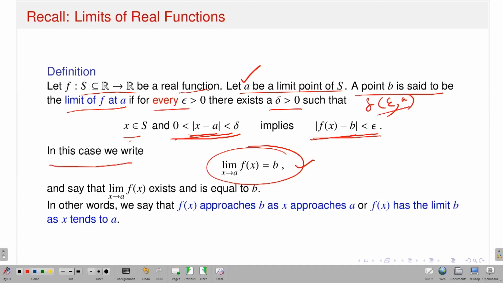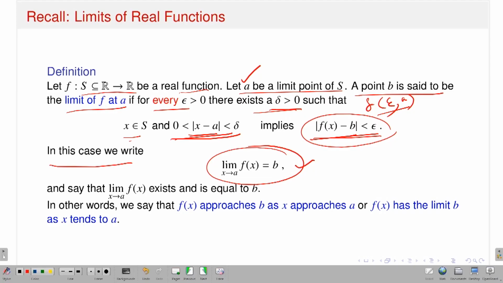So therefore, in this case I will write, if these things happen: given a function, start with a point a which is a limit point. I will say that the limit of the function f exists and the value is b if, given epsilon, there exists a delta which depends on my point a and epsilon, such that whenever I consider x from the deleted neighborhood of a, that is, if I take a point from this neighborhood except the point a, then the distance |f(x) minus b| should be less than epsilon.